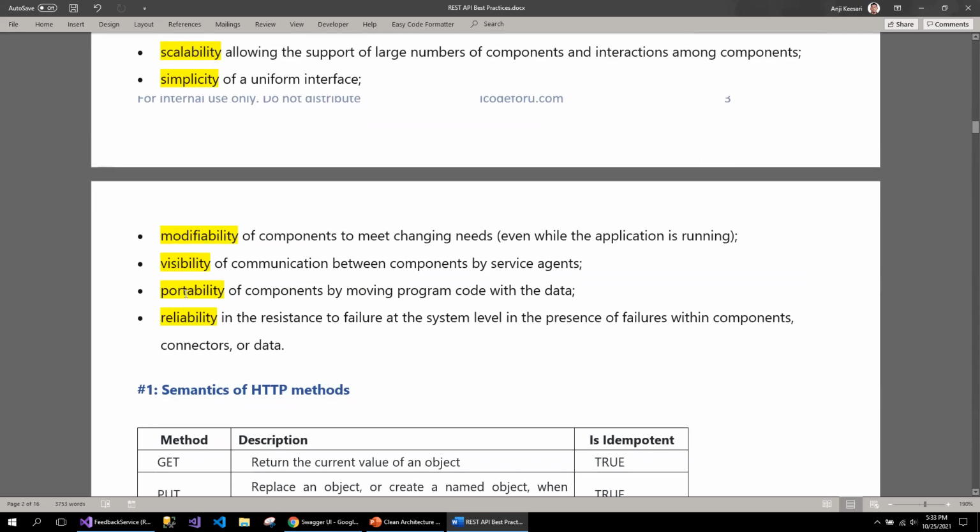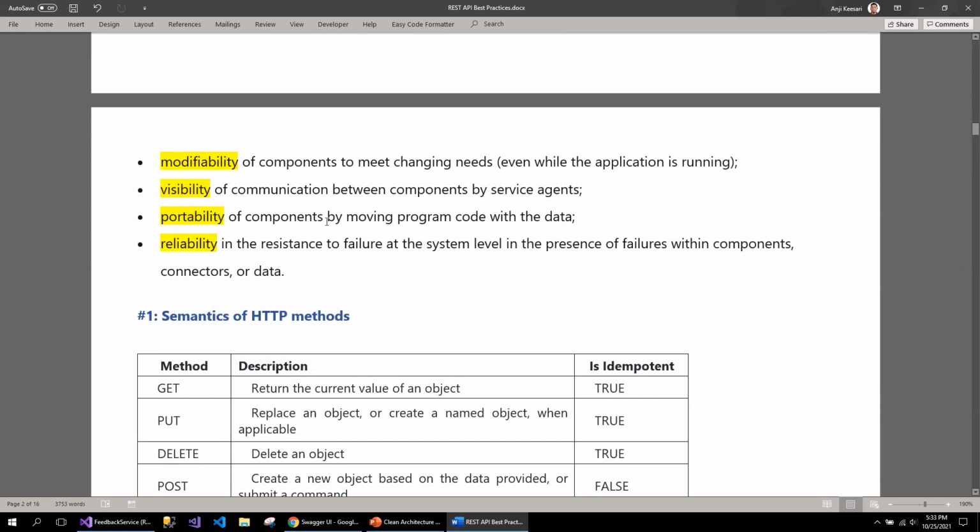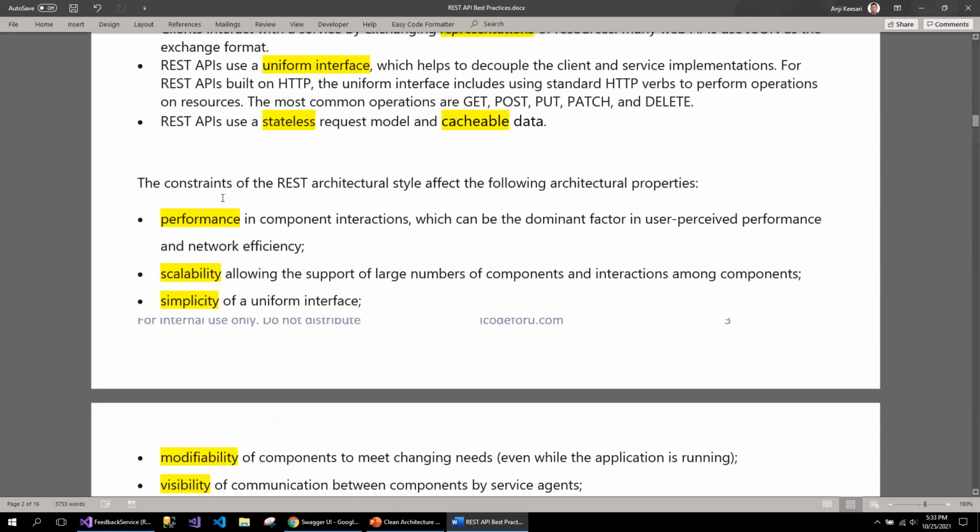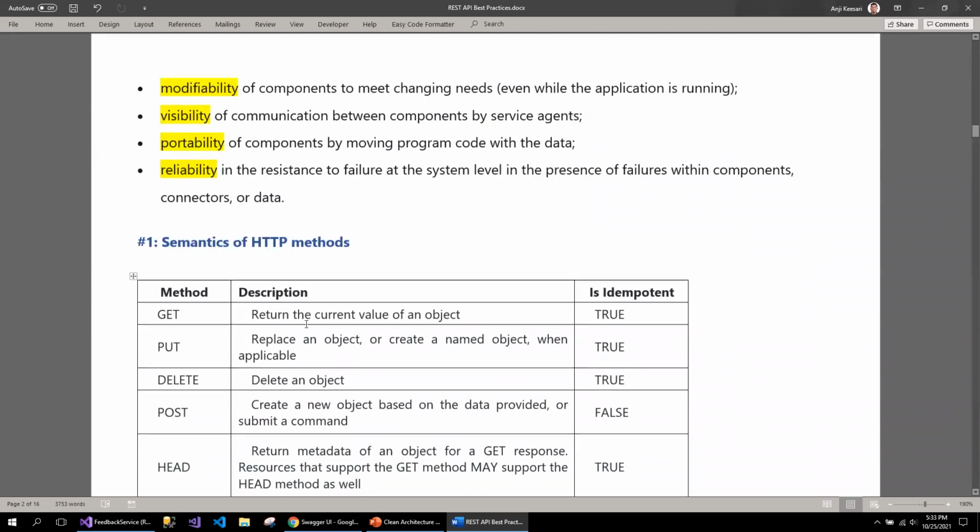Modifiability, visibility, and portability; some of these definitions you can look up. Those all come as part of the best practices. If you are ignoring the best practices, you are compromising on these architectural properties. That's why it is very important to follow all the best practices as much as possible, so that everyone across the world is consistent when creating REST APIs.